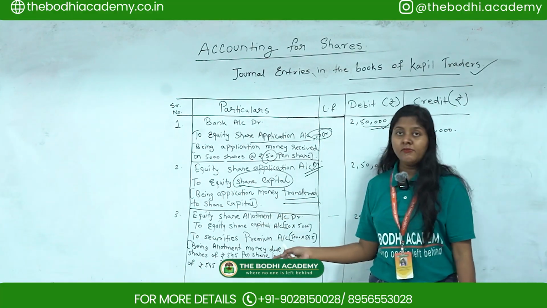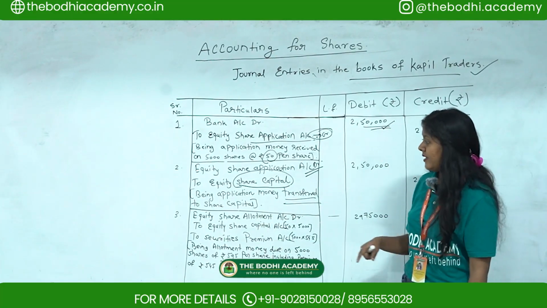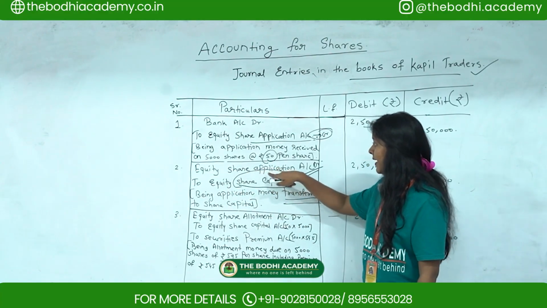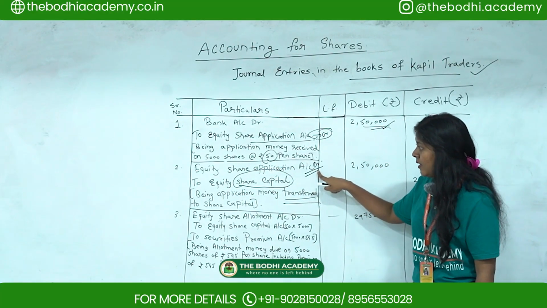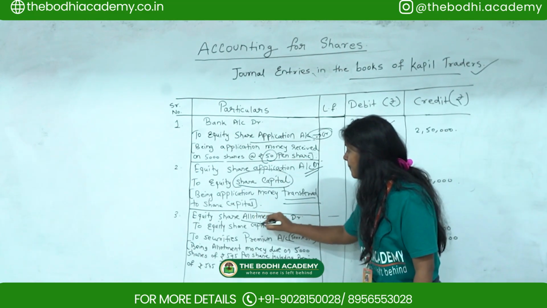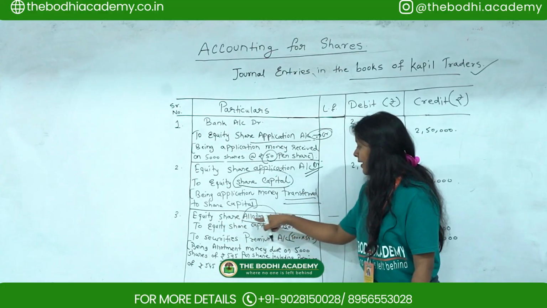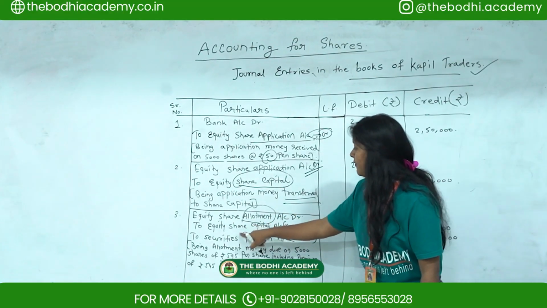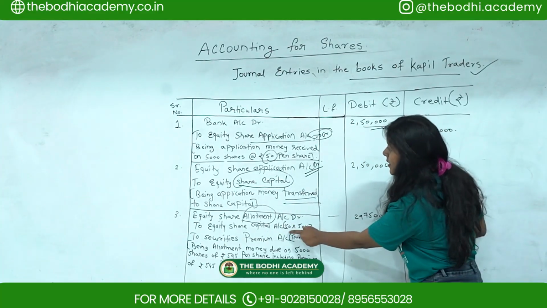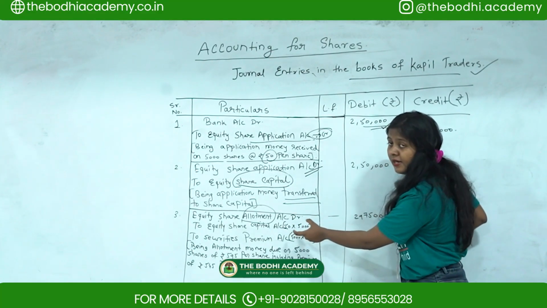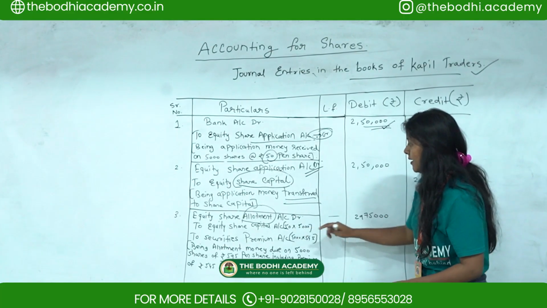So whenever we are going to pass the allotment entry, it's same like how we have passed it for the second entry, equity share application account. But instead of application here, the name will come as allotment. Okay, equity share allotment account debit, like this it will come, to equity share capital account. Why capital account? Because this amount we have transferred into this account, right? So that's why this name will come.